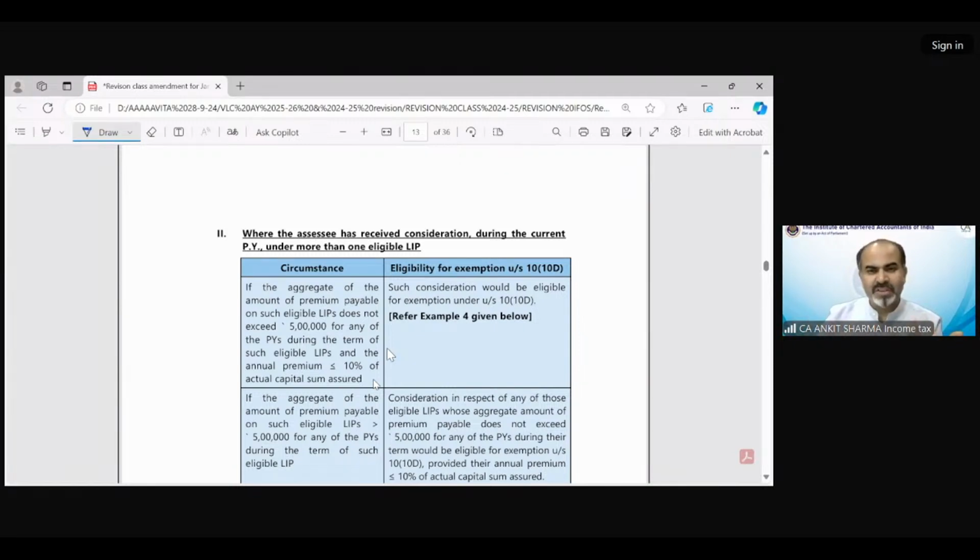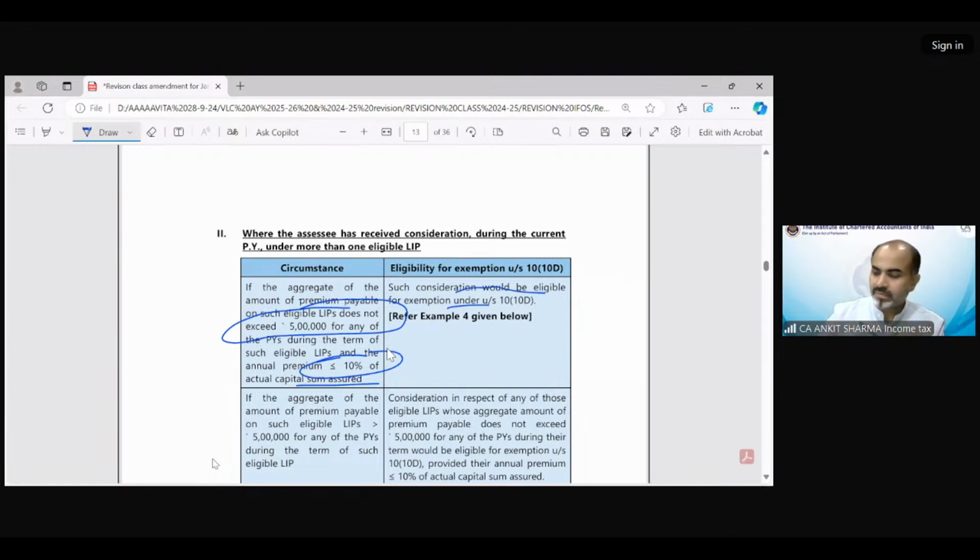Okay. The provisions we have already discussed. If the aggregate of the amount of premium payable on such eligible LIPs does not exceed 5 lakh for any of the previous years during the term of such eligible LIPs, and the annual premium is less than 10% of actual sum assured, such consideration would be eligible for exemption.